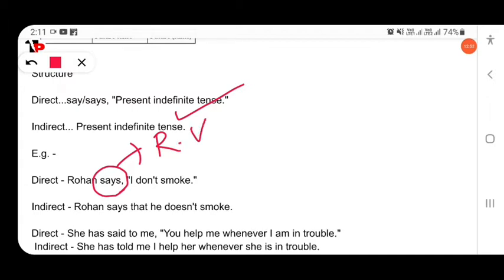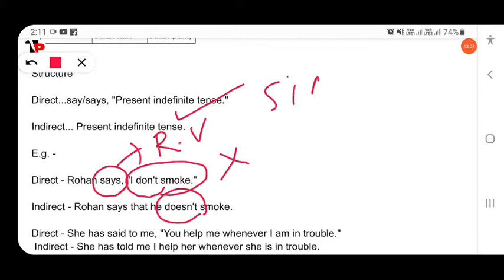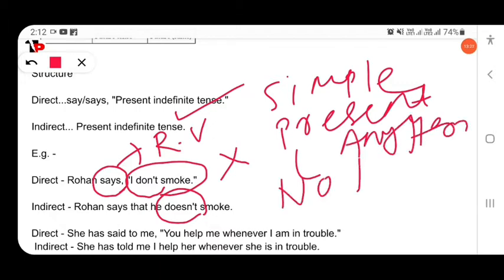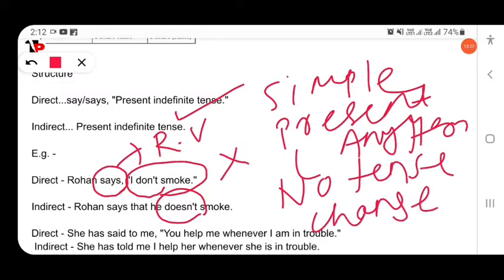So here, no changes in the tense of the reported speech will occur. He says that he does not. Just remember, if the tense of the reporting verb is in the simple present, any form, no tense change will occur.